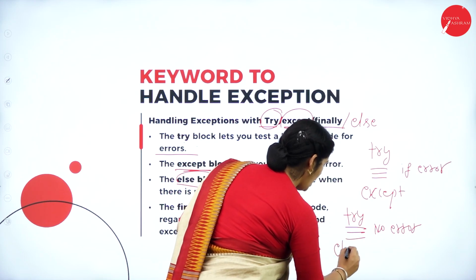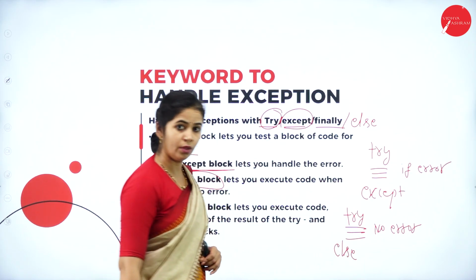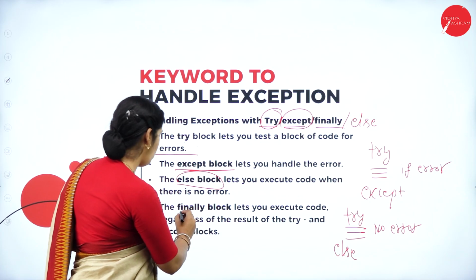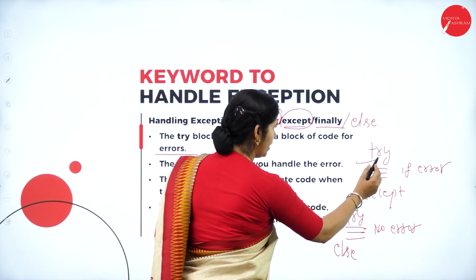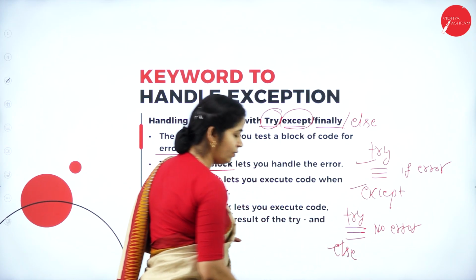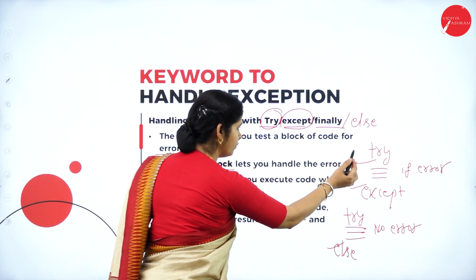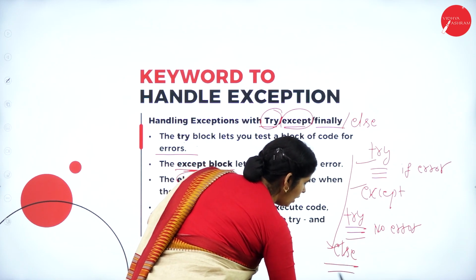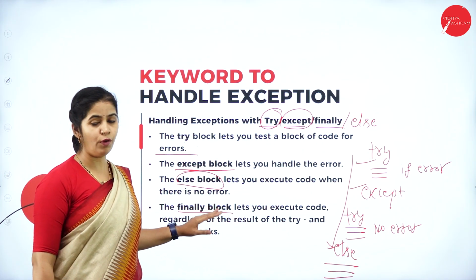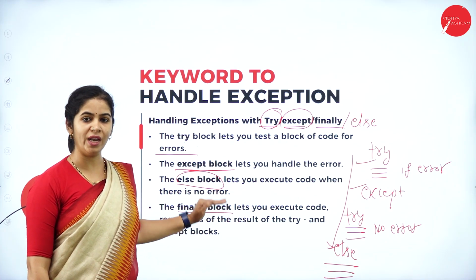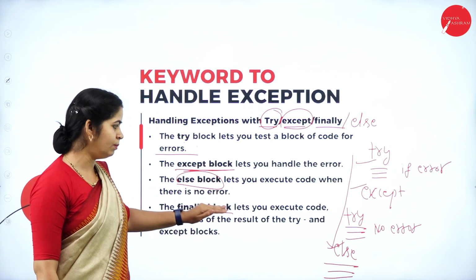then execute the else block. Then finally, what does finally do? Out of these two, whether it goes to try, except, or else block, irrespective of this, it will execute the next piece of the code. By default it will go, but you can explicitly specify the finally block.